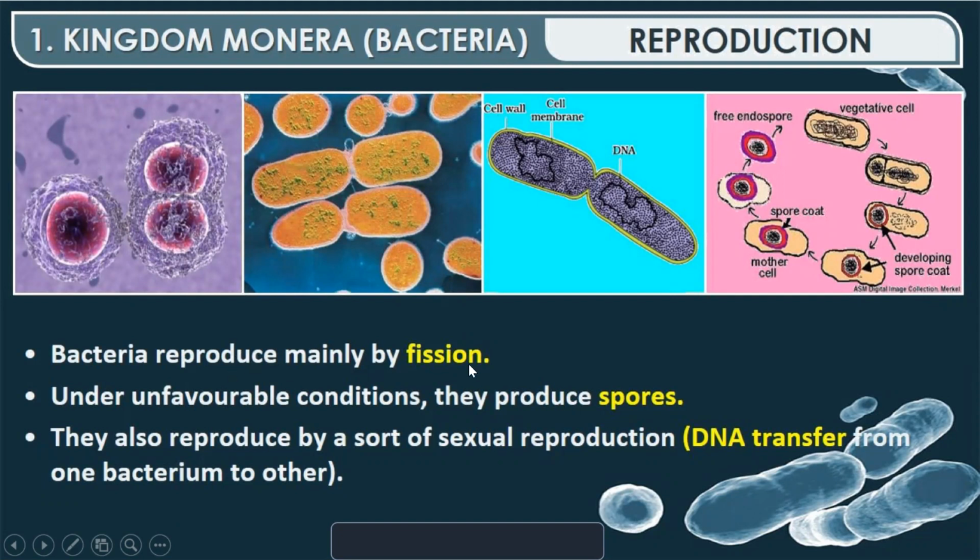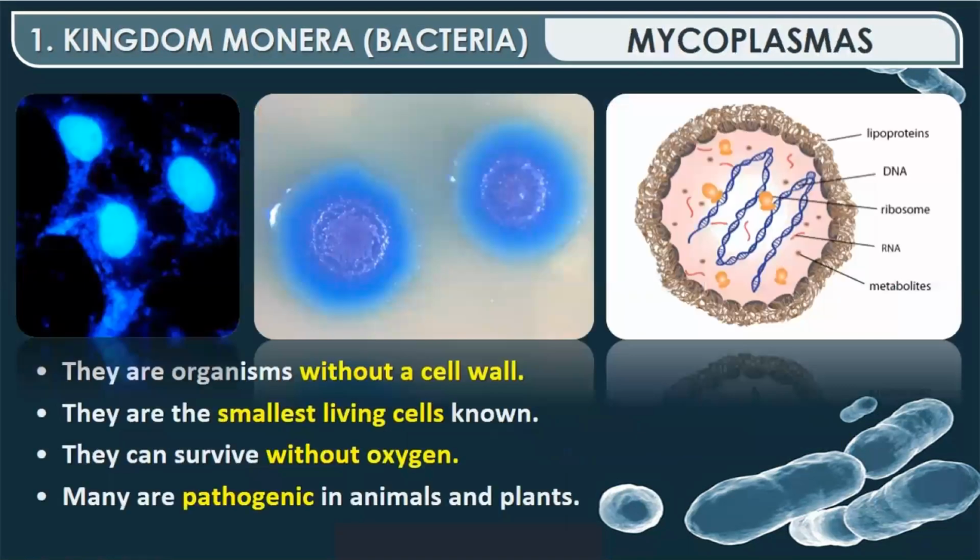In some bacteria, they produce spores. They also reproduce by a sort of sexual reproduction where DNA transfer takes place from one bacteria to another. This is the process of sexual reproduction which takes place in bacteria. Okay, so if there is DNA transfer from one bacterium to another bacterium, in this way reproduction or the number of bacteria can be increased.